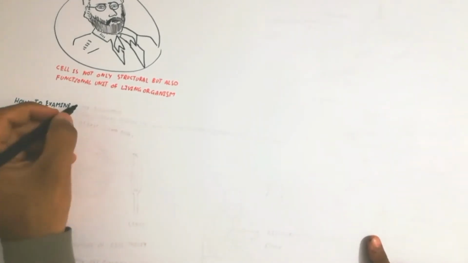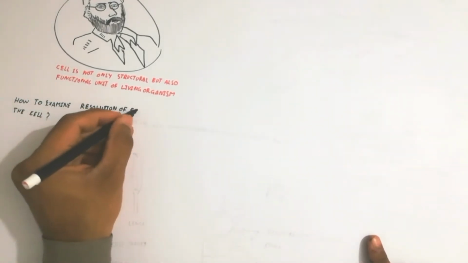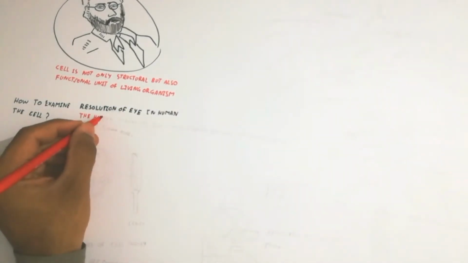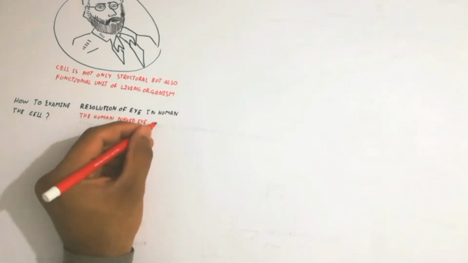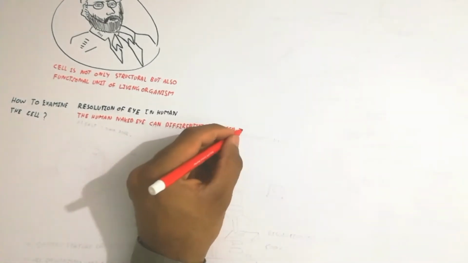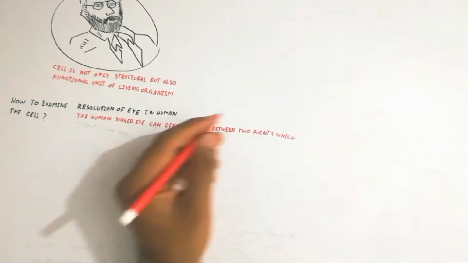The cell is not only a structural but also a functional unit of living organisms, which is also explained. And now we will talk about how to examine the resolution of the human eye in relation to the cell.